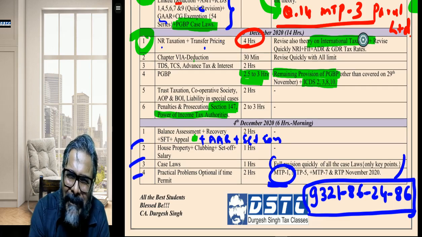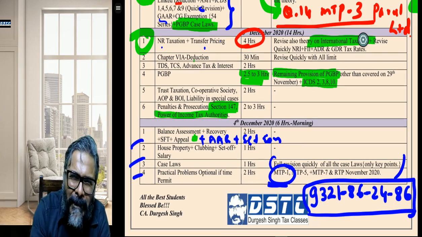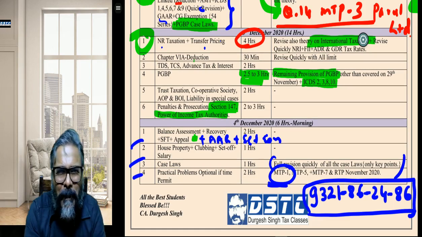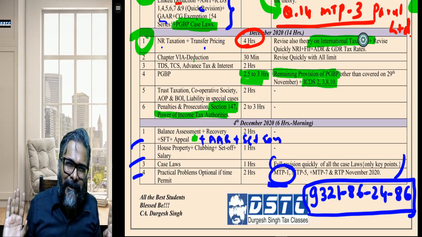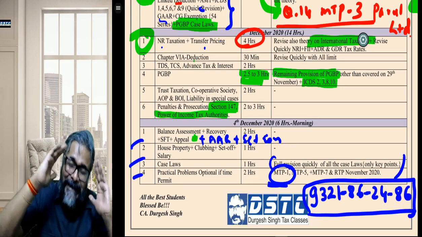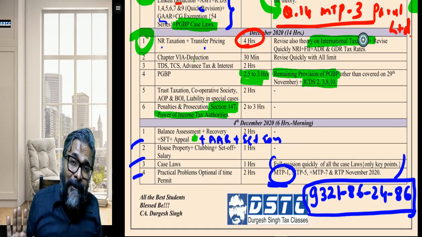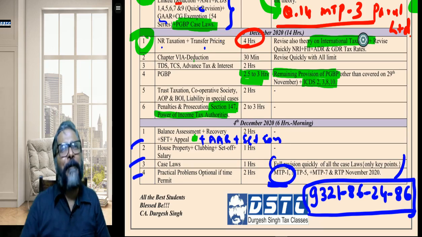Now, see, everyone is frustrated at the end of it. And I'm telling you, in the next 6 months also, nothing is going to move in the country. So whether you pass now or after the next 6 months, life is going to wait. Nothing is going to move for the next 6 months. I'm telling you, students, so just be relaxed. Unnecessarily, why are you taking tension? Just enjoy the process, feel the pressure, and try to beat that pressure.